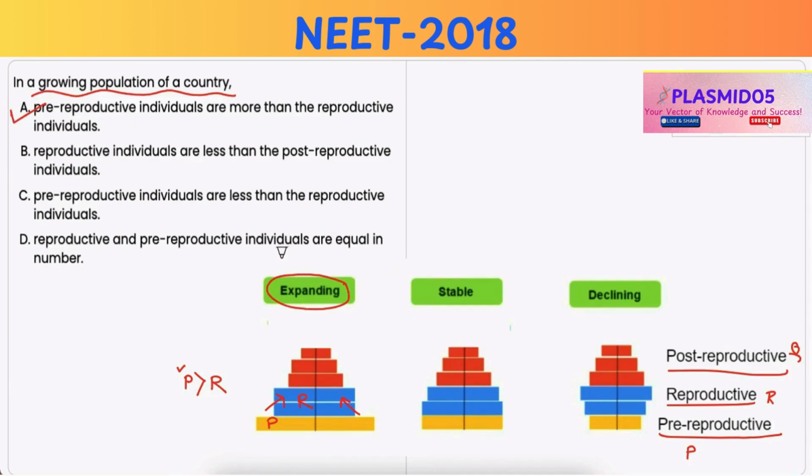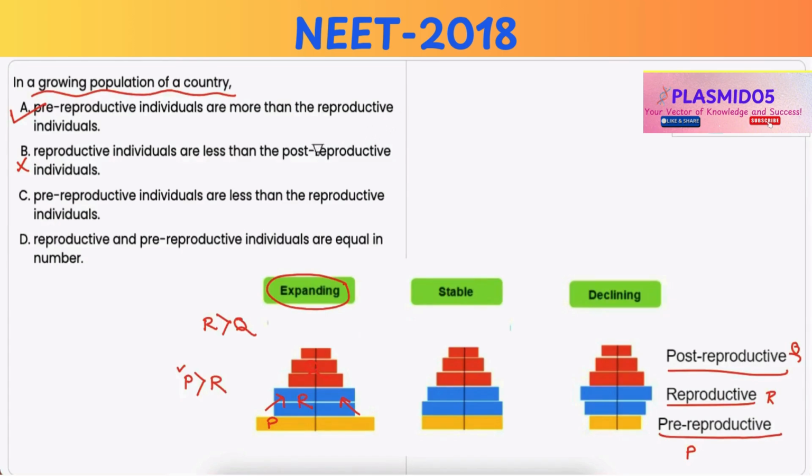Option B, reproductive individuals are less than the post-reproductive individuals. Now, this is incorrect because in a growing population, there are usually more reproductive age individuals than post-reproductive age individuals, because a population with most post-reproductive individuals is likely to be stable or declining rather than growing.